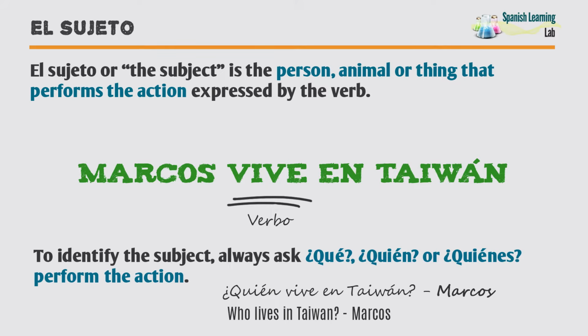To identify the subject, always ask ¿qué, quién, or quiénes perform the action in the sentence. Taking these into account, for the first sentence we would ask ¿quién vive en Taiwán? Marcos. By making this question, we can tell Marcos is the subject of the sentence.